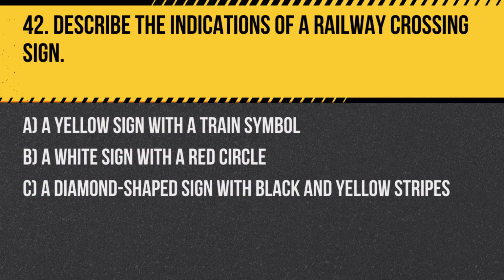Question 42. Describe the indications of a railway crossing sign. A. A yellow sign with a train symbol. B. A white sign with a red circle. C. A diamond-shaped sign with black and yellow stripes. Answer: A. A yellow sign with a train symbol. This sign warns drivers of upcoming railway crossings and to be cautious.